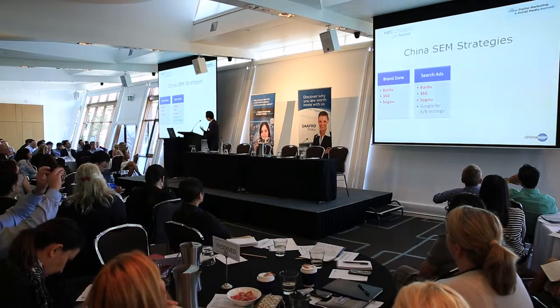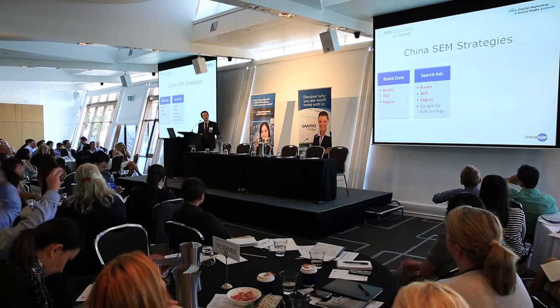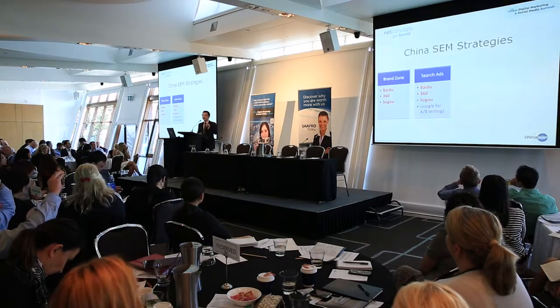And Google only has 2%, but Google is sometimes good for A/B testing, right? Google has a good ecosystem with the web optimizer, which you may all be familiar with. Baidu doesn't have an ecosystem as good as Google's for A/B testing. So Google could be good for A/B testing your landing pages. You spend a little bit of money, use Google's web optimizer, something you are familiar with, to test out your landing page and see the conversion rate before you spend more money on Baidu. So Google would be good for this.